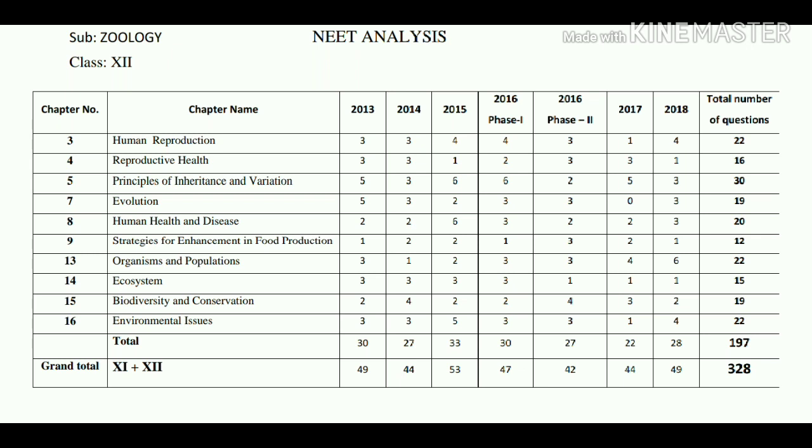Evolution. From this unit, in 2013 5 questions are asked. In 2014 3 questions are asked. 2015 2 questions are asked. 2016 phase 1 paper had 3 questions. 2016 phase 2 paper had 3 questions. In 2017 no questions are asked from this unit, that is 2017 had no questions at all regarding evolution, and 2018 had 3 questions.